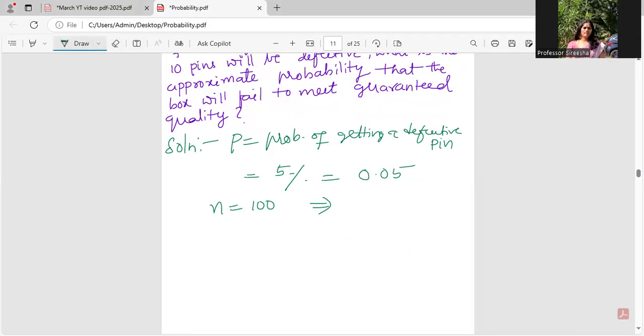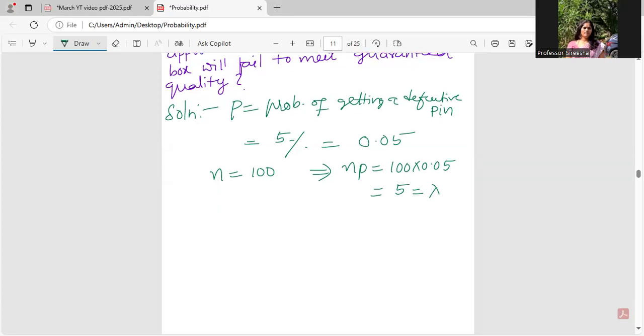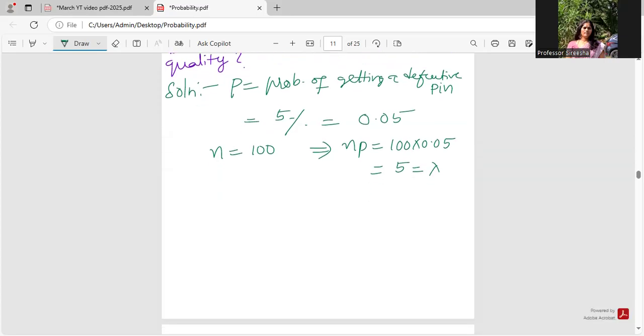Okay. Now, n is 100. So, what would be NP, guys? NP should give me something sensible, right? 0.05. So, NP would be what? 5. So, lambda is 5. I've got the averaging parameter lambda. I just need to see what has to be done. He is asking when the box will fail to meet the demands. Let us write first the Poisson distribution formula. What that is e power minus lambda, lambda power r by r factorial.